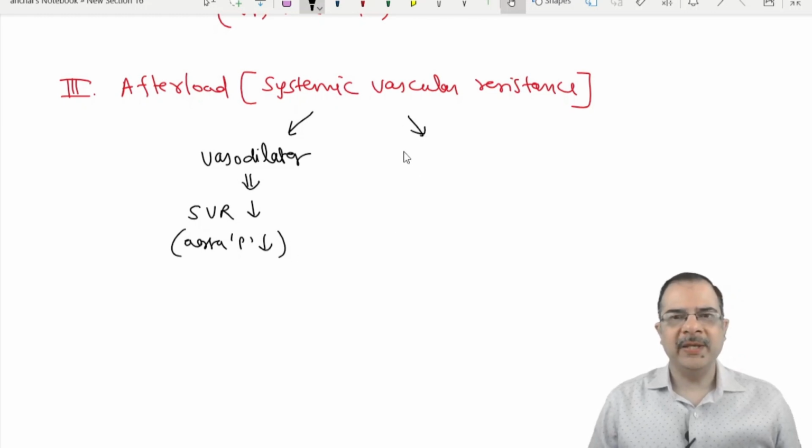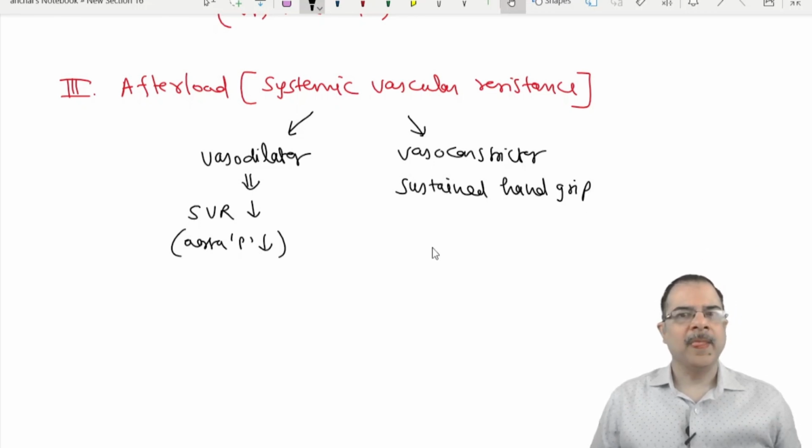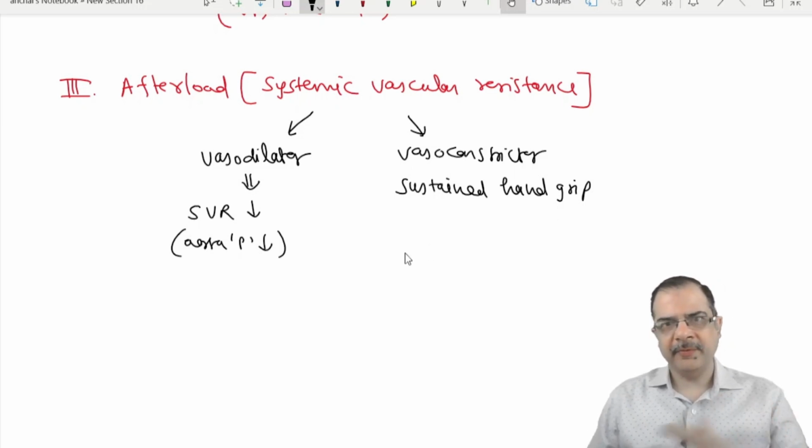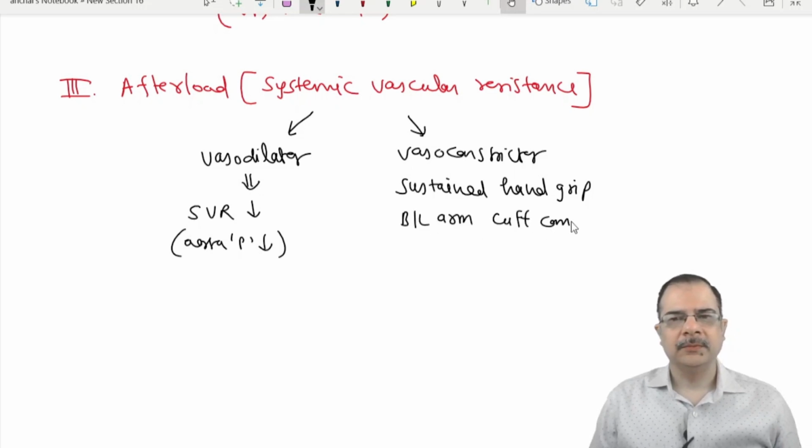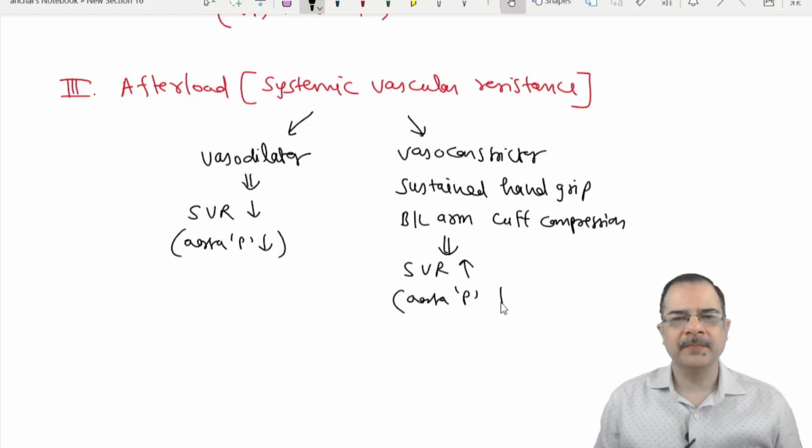While if we give vasoconstrictor agents like phenylephrine, or sustained hand grip, or if a bilateral arm cuff compression is done, all of these will increase the systemic vascular resistance, or you can say aorta pressure will be increased. So these are the effects.